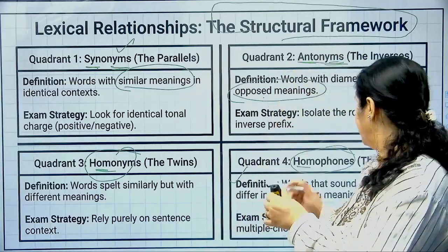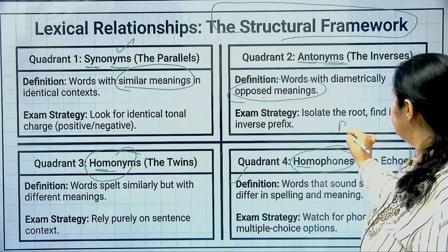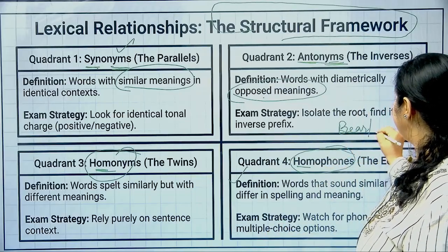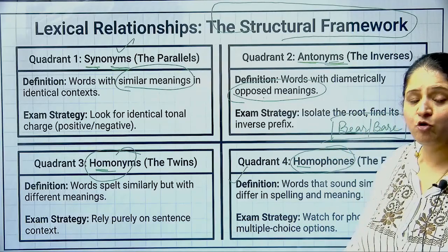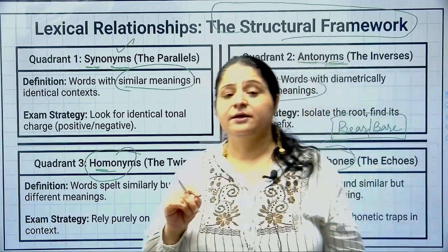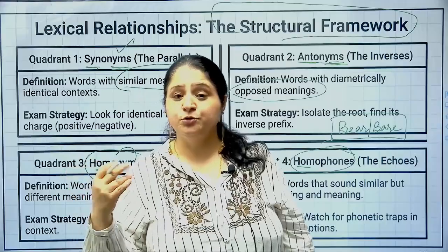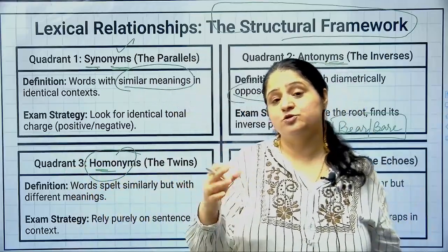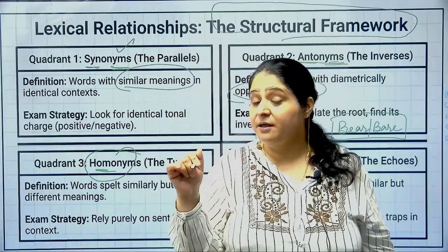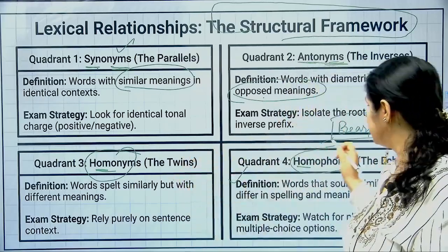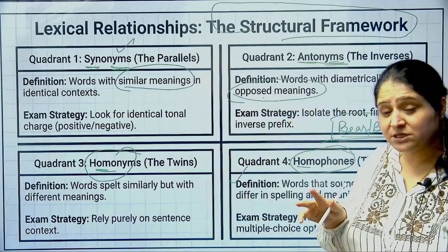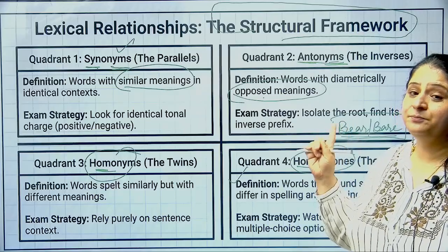Okay, for example, if you write BEAR bear and BARE bear, these are homophones. This is a pair of homophones. BEAR bear can be the noun bear, bhalu, or it could be the verb bear, which means to tolerate. And BARE bare is naked, barefooted. Making sense? So this is a pair of homophones. The sounds are similar, but the spellings and the meanings are different.